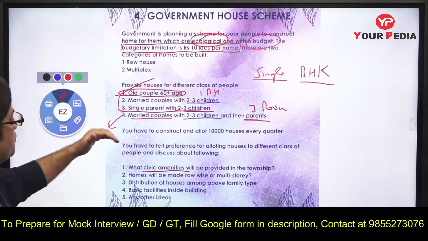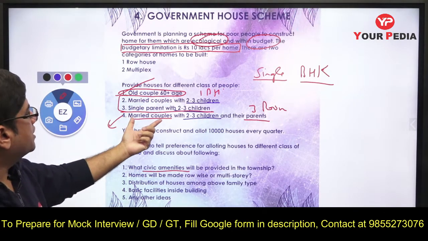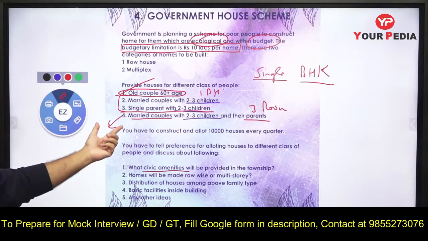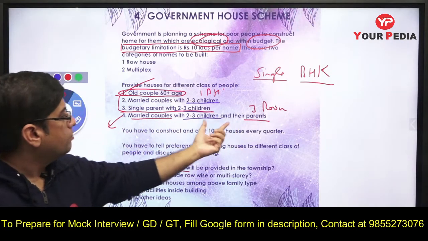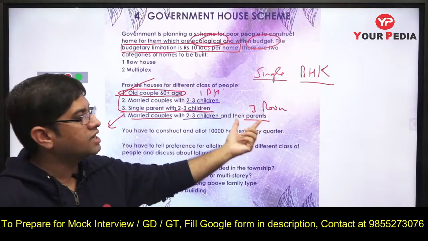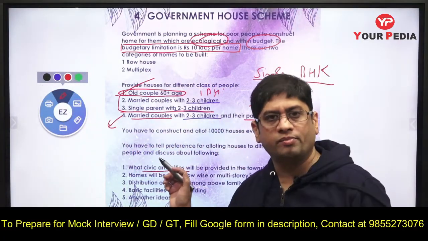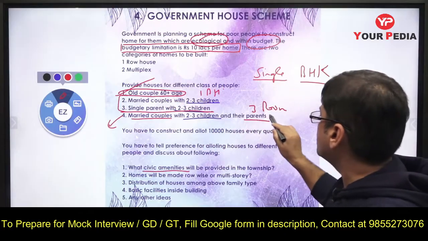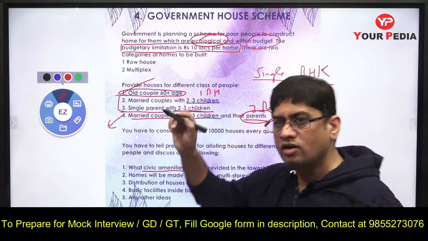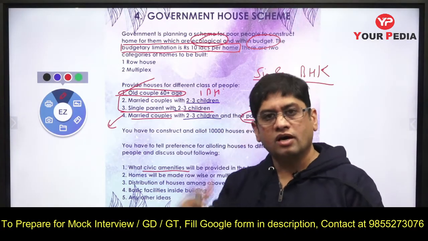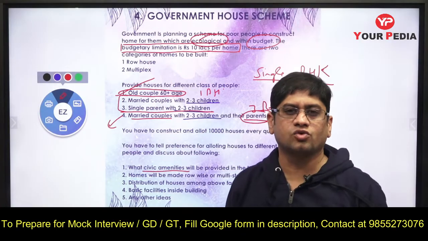Second floor. Third floor can go for a married couple with their parents. In fact, the second floor can be for a married couple with 2-3 children and their parents, because we are forgetting that their parents will also be old people, right? So these old people and the parents cannot maybe climb up to the second story, third story.